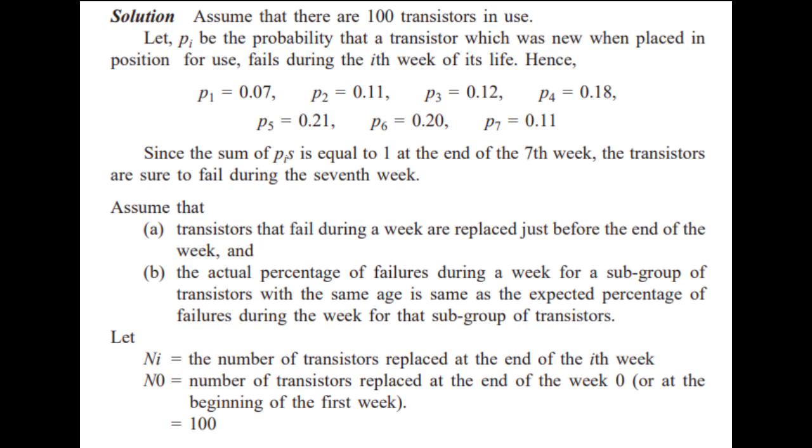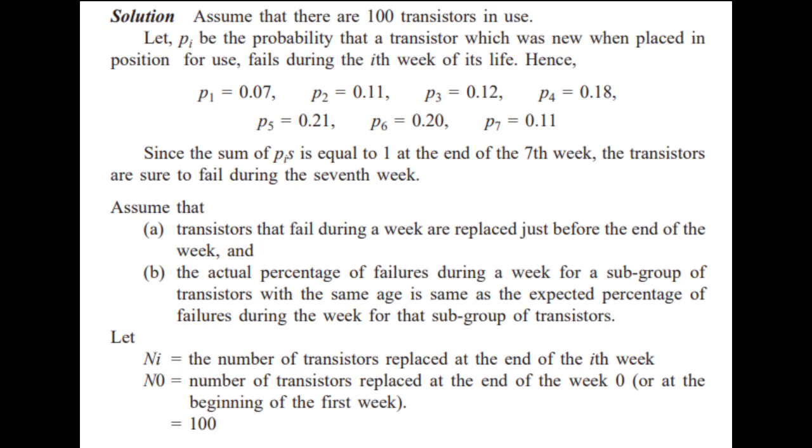Let P sub i be the probability that a transistor which was new when placed in position for use fails during the ith week of its life. Hence, P1 is equal to 0.07, P2 is equal to 0.11, P3 is 0.12, P4 0.18, P5 0.21, P6 0.20, and P7 0.11. Since the sum of the Pi is equal to 1 at the end of the 7th week, the transistors are sure to fail during the 7th week.